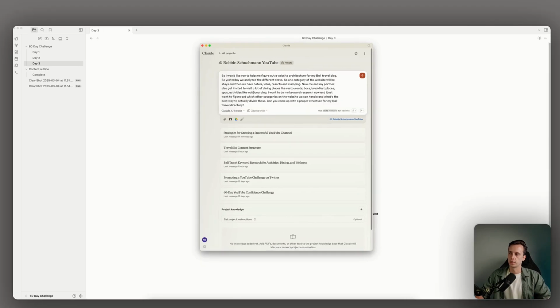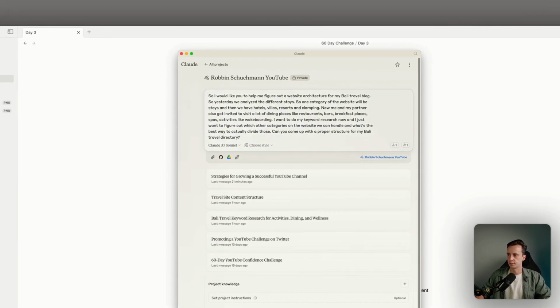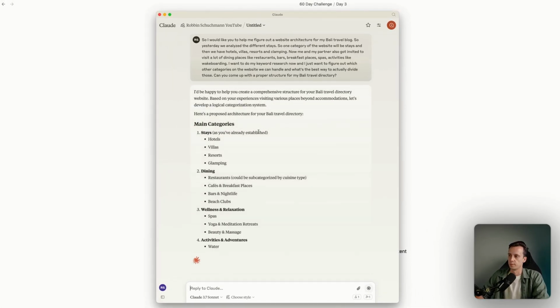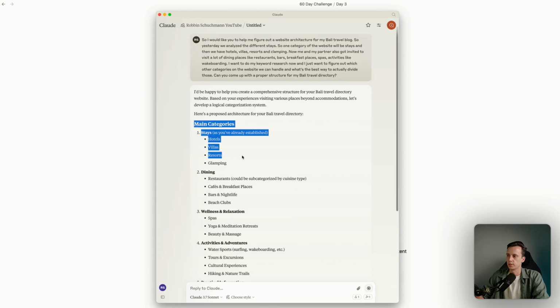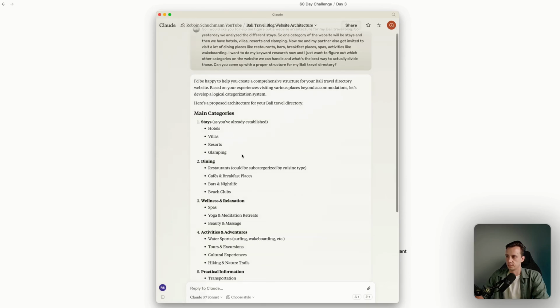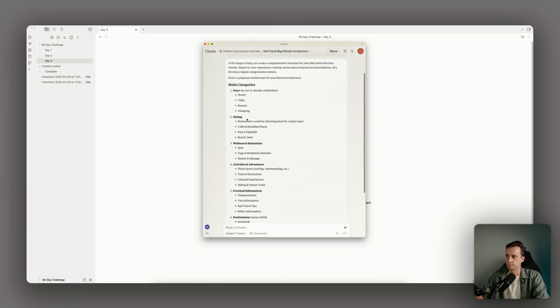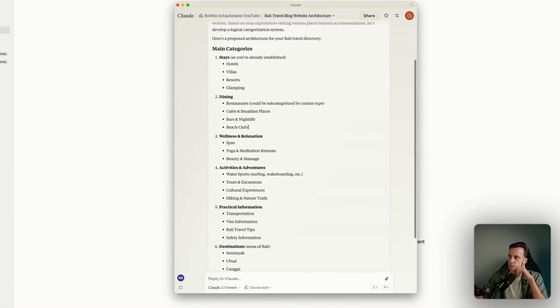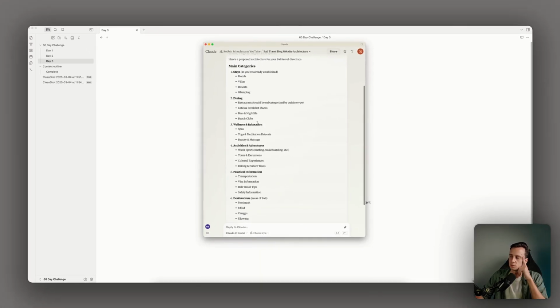What it will do now, it will just type it out. I will just press enter. It will start analyzing what I just asked and then see what it comes back with. Okay, so the main category that I already had, stays. Then dining. So under dining, I think dining sounds like dinner, but I think in general, dining just contains everything that's related to food. Bars and nightlife, beach clubs. I would actually want to split those maybe.